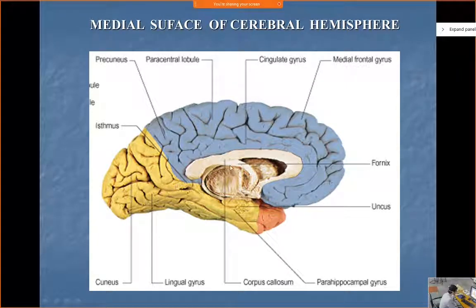And the common thing over here is the diencephalon, and these two cerebral hemispheres are connected functionally through this corpus callosum. Okay, this is some space within the cerebral hemispheres, which is known as the lateral ventricle, inside which there is the cerebrospinal fluid.